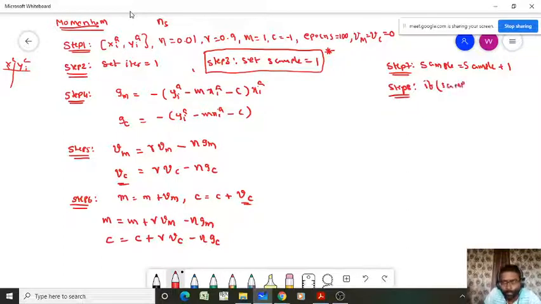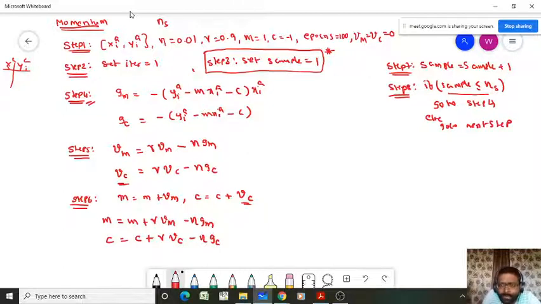If your sample is less than or equal to the number of samples in the dataset, and it is true, then you have to go to step number 4, where we calculate the gradient, and calculate the gradients at the current sample. Else, that means this condition is not satisfied, which means you covered all the samples available in the dataset. Then go to the next step.